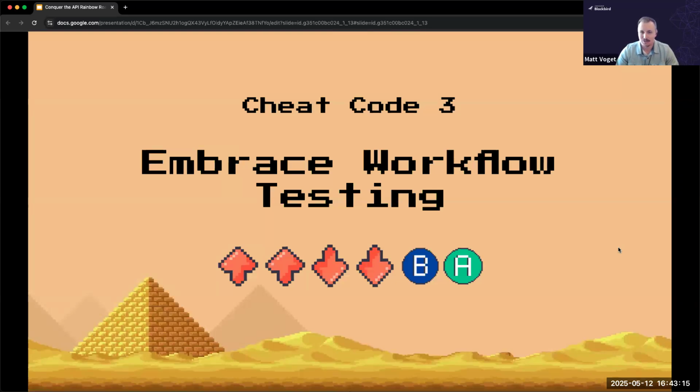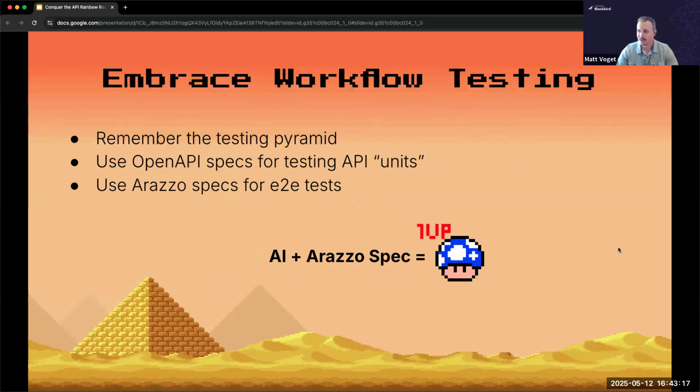So cheat code 3, embrace workflow testing. So let's remember the testing pyramid for a second here, which you may have heard of. At the base of this test pyramid, we usually put things like unit tests, and then as we go up the pyramid in the middle, we've got integration tests, which test different components together, right? These different units put together. And then at the top of this testing pyramid, we have things like end-to-end tests.